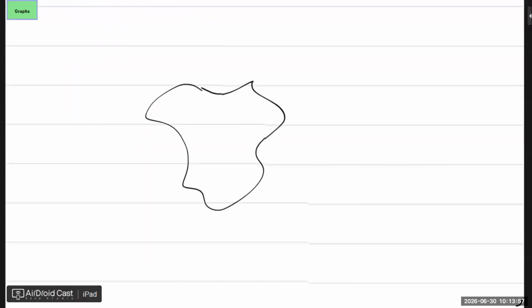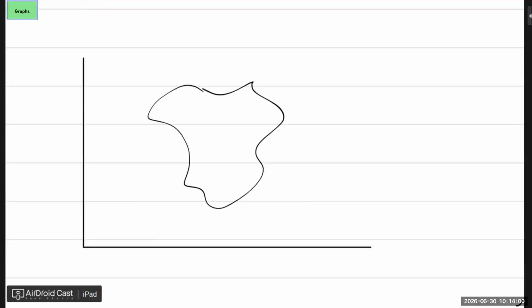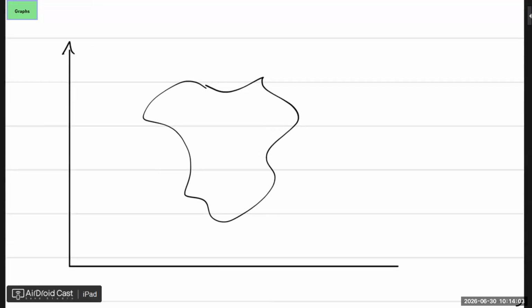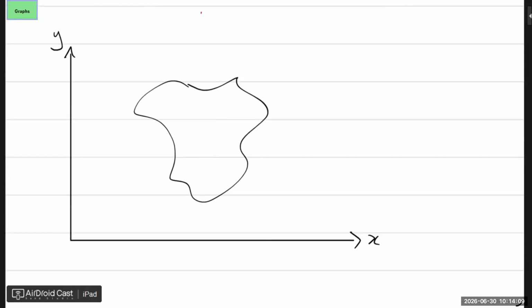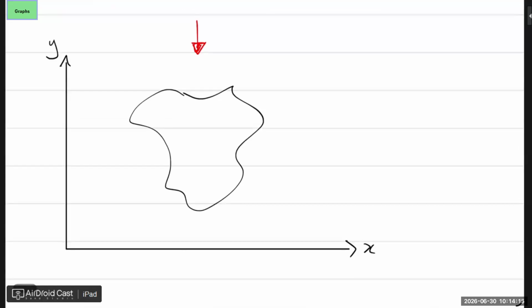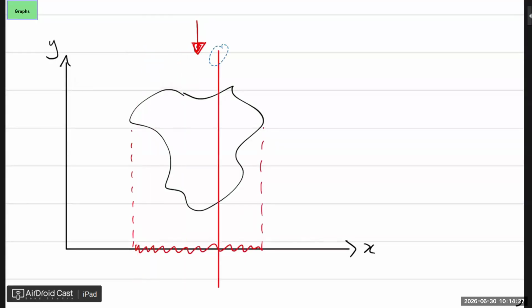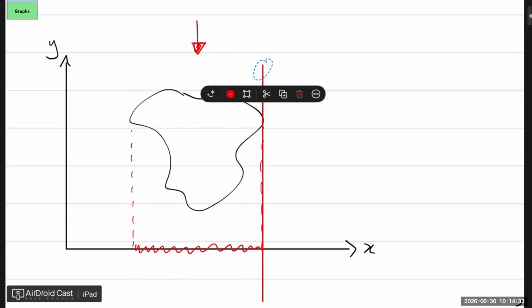So you ask yourself, whenever you have a graph, let me just draw something like this. Because I know a lot of times the whole thing about domain and range doesn't always 100% make sense. If I shine a light from on top, and this is some sort of figure, then the shadow that's been cast, the final shadow, that will be my domain. So for domain, I know it looks strange, but you draw a vertical line, and you have a look at where the shadow falls on the x-axis. So that's domain.